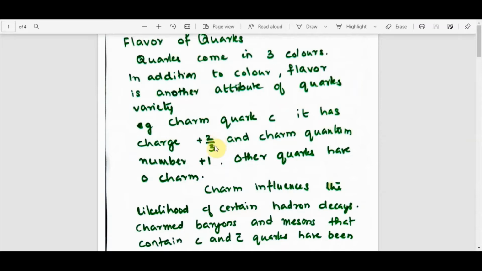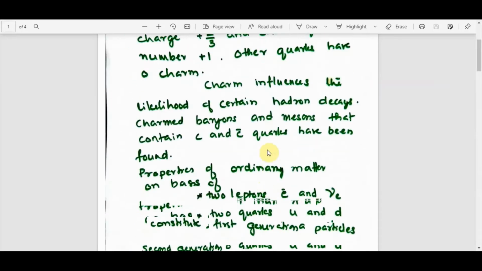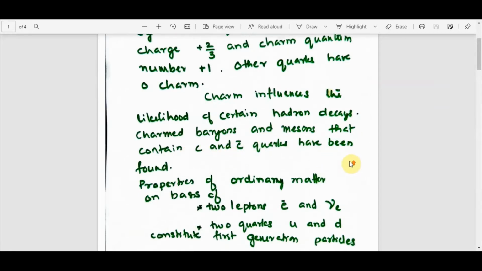The charm quark is designated by the symbol C, and it has a charge of plus 2 by 3 and a charm quantum number plus 1. Other quarks have 0 as the charm quantum number. So only the charm quark has an attribute of charm plus 1. The charm influences the likelihood of certain hadron decays. So charmed baryons and mesons that contain charmed and anti-charmed quarks have been found.